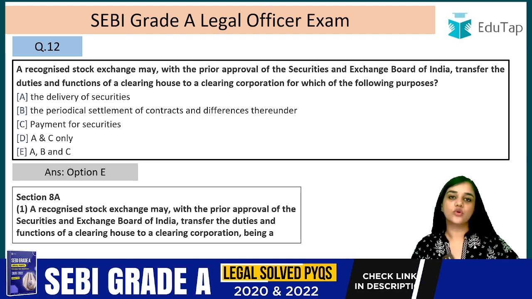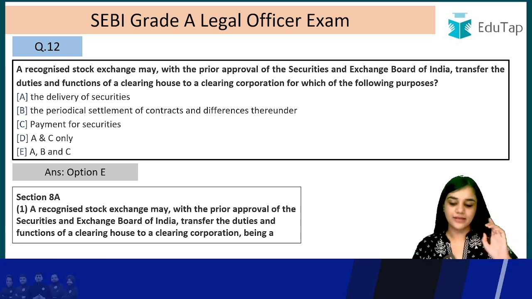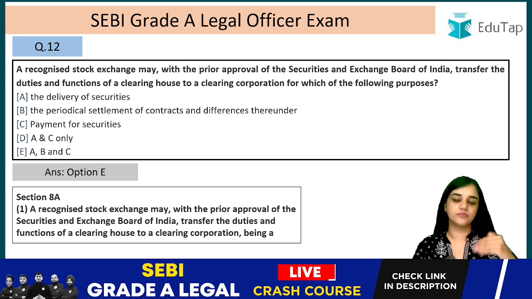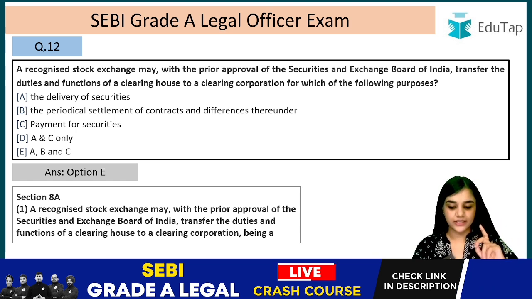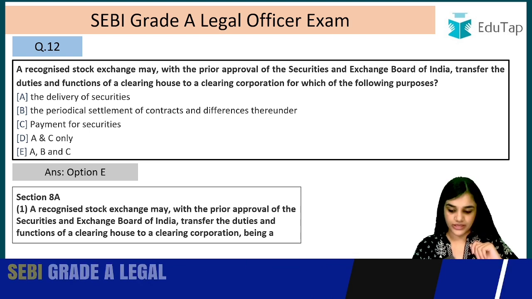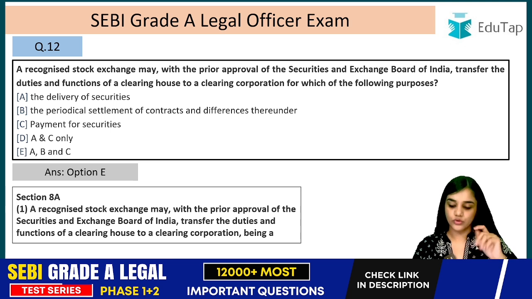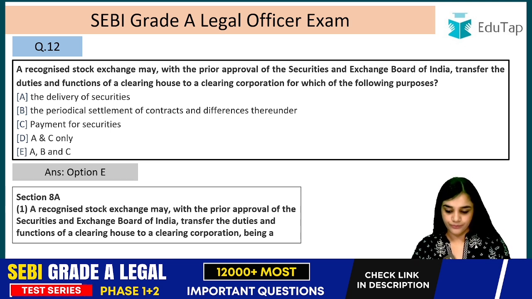So a recognized stock exchange with the approval of SEBI can transfer the duties and functions of a clearing house to a clearing corporation for these purposes. What were the purposes? Delivery of the securities, periodical settlement of the contracts and their differences, payment of the securities. Right? So the answer is option E.